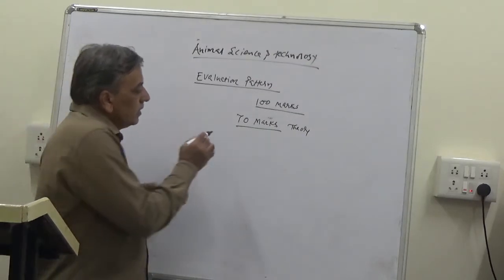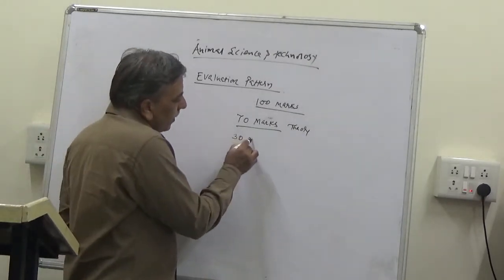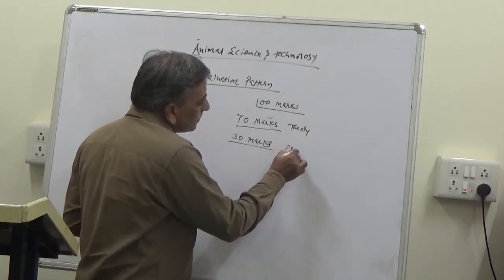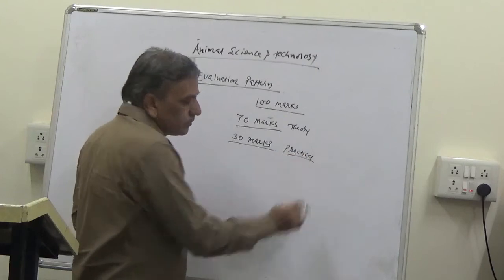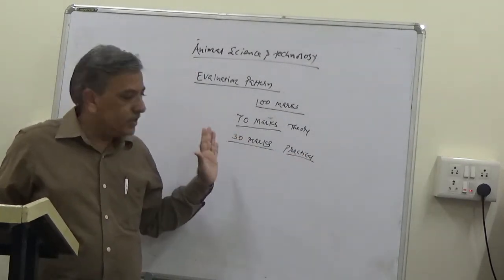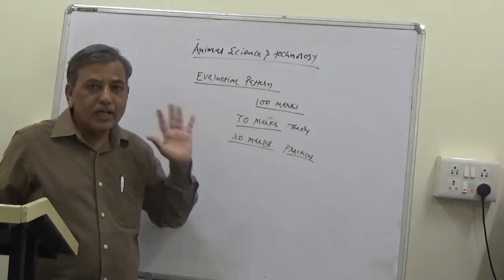Then the remaining 30 marks will be for practical. So 70 plus 30, 100. So we will be evaluated for 100 marks.